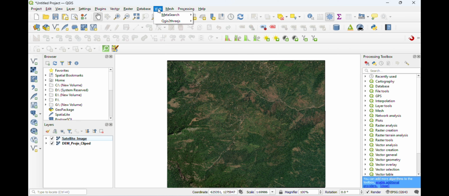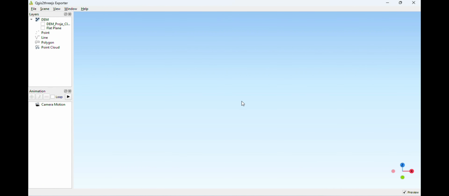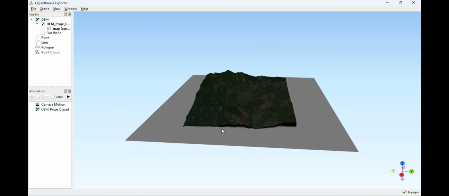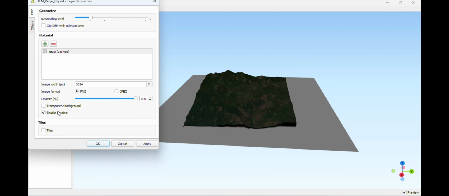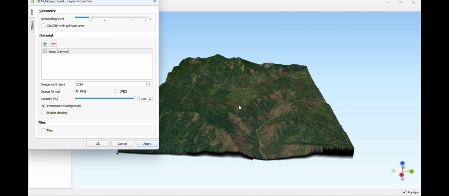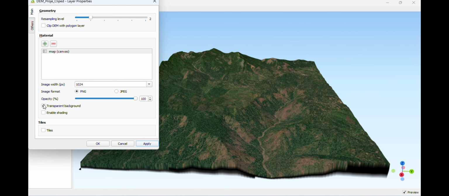And here is our QGIS2threejs plugin. A new window will pop up on the screen. We can visualize the data by checking it and going to the properties of the DEM data. Uncheck enable shading to reduce the shade, and you can visualize better now. And uncheck the transparent background.